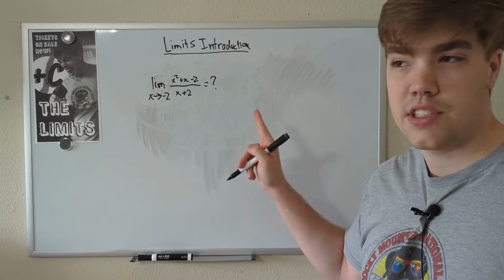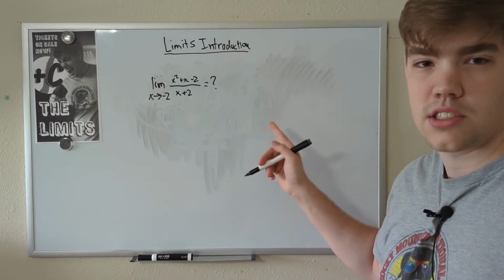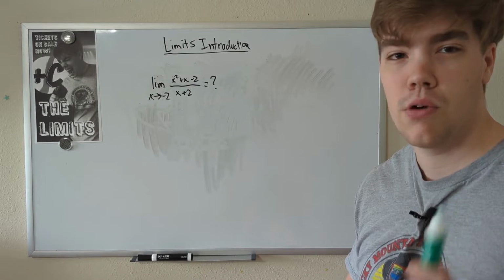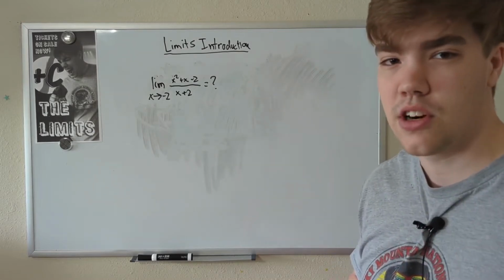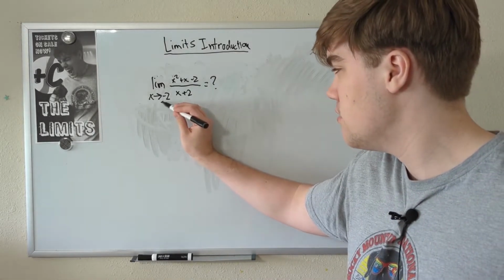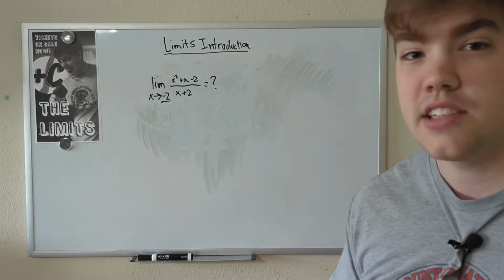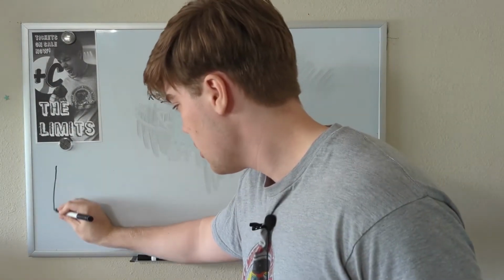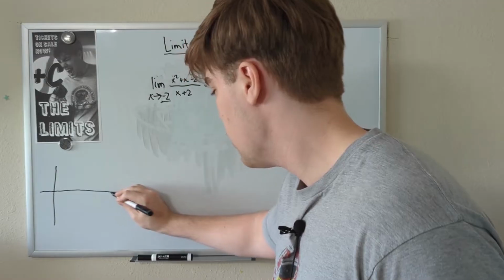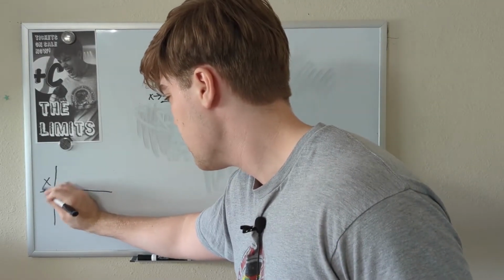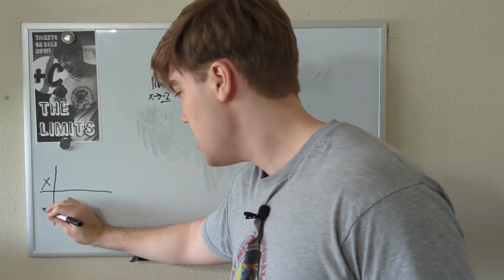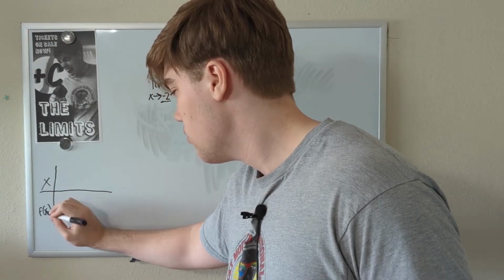And also, this graph is not easy to visualize. I don't know what this looks like. I know you don't know what this looks like. So what we're going to do is implement the strategy we used earlier. We're going to plug in a lot of numbers that are very close to -2 and see what happens. Over here, I'm going to draw a little chart of what numbers we used and what limit we got. So we're going to write our x, whatever we plugged in, and our f of x, whatever the output is.